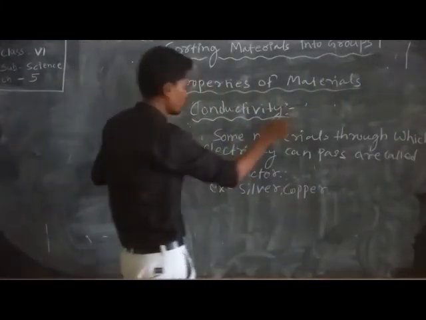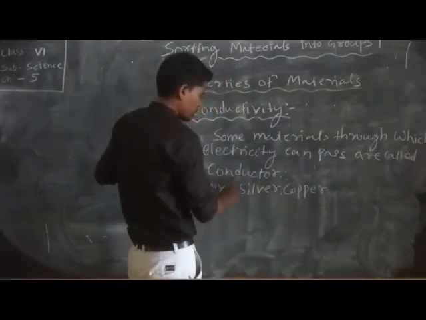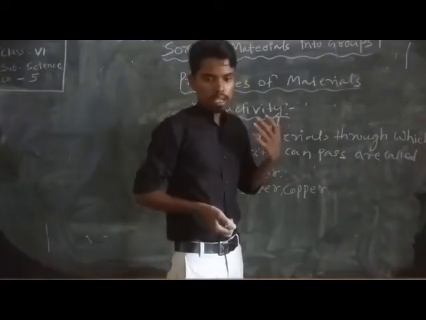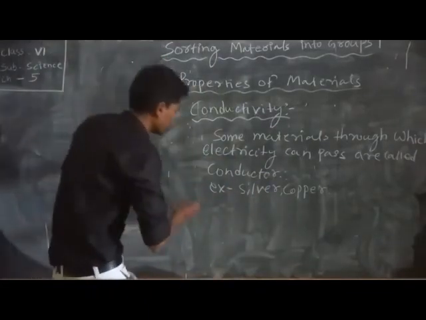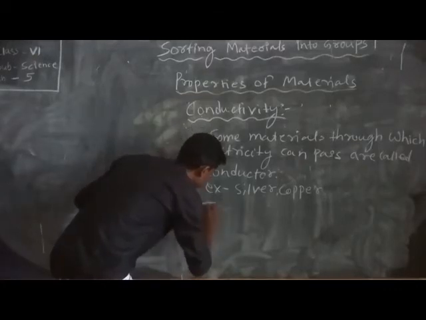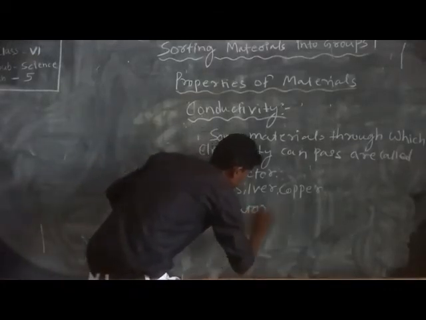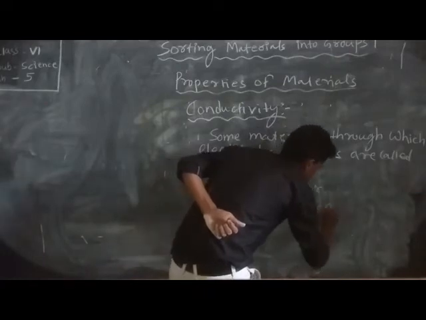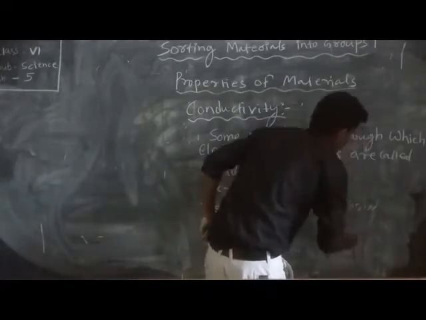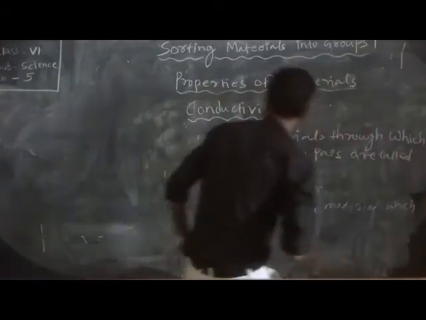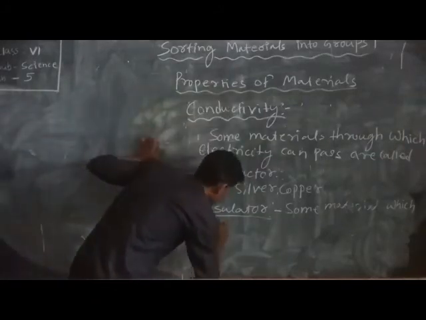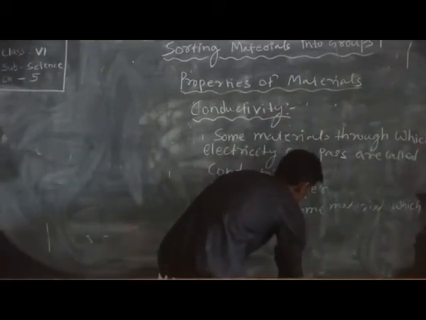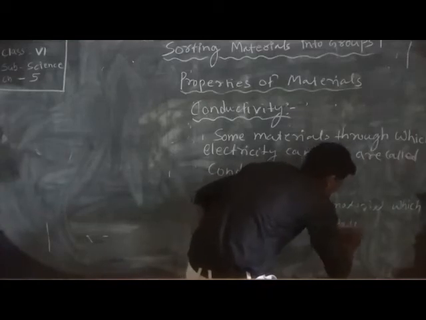Some materials through which electricity can pass are called conductors, and insulators are some materials through which electricity cannot pass.